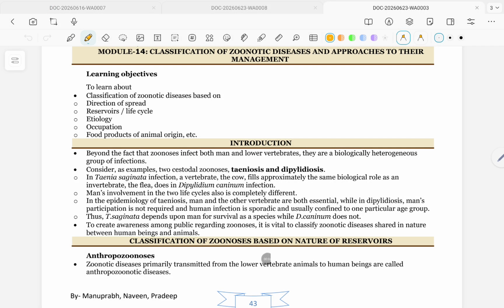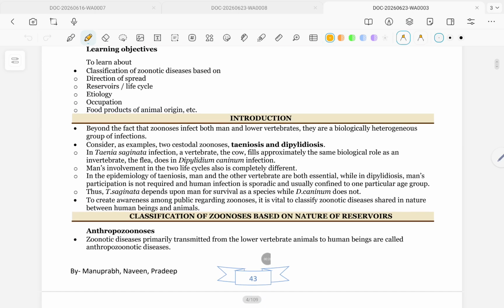Module 14: Classification of zoonotic disease and approaches to their management. Learning objective: to learn about classification of zoonotic disease based on direction of spread, reservoir, life cycle, etiology, occupation, food product of animal origin, etc.